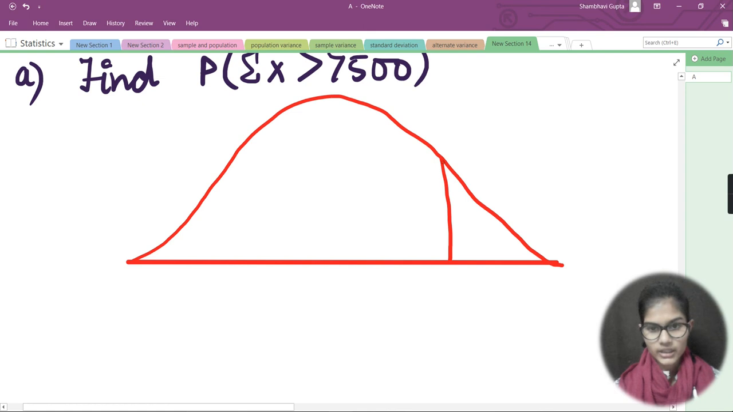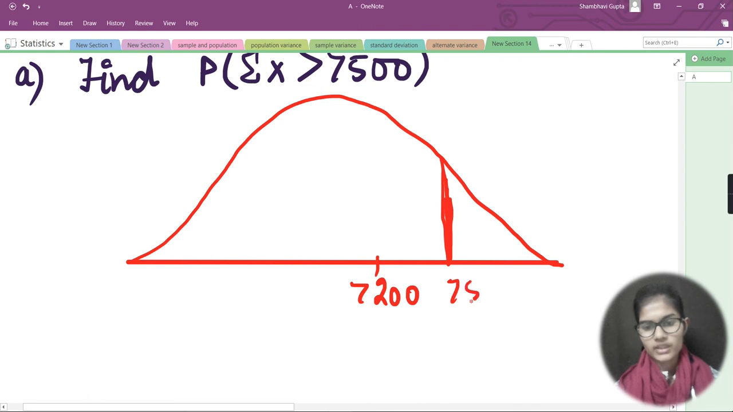Now here I would plot one line, okay, like this. Now what I can do here is give some values, let's say this is 7200 and this is 7500. Okay, I would color out this part. So let me do that. I would color out this part because what I'm going to do here is give it as the probability, right?